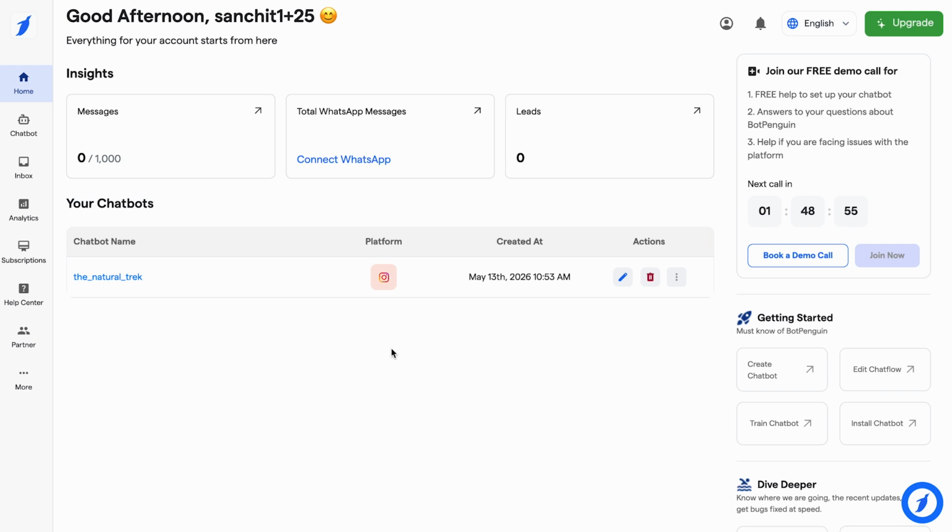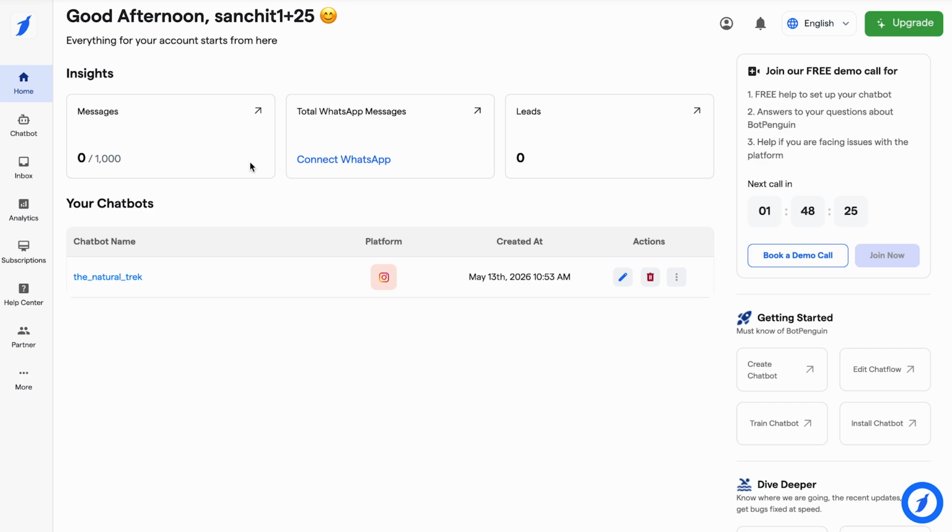In this video, I will discuss one of the common questions that we see from our customers, that is, when to use the static chat flow and when to use the AI in the chat flow. So let's understand this with a simple explanation. You can use the chat flow in BotPenguin when a conversation needs a fixed structure or a process.